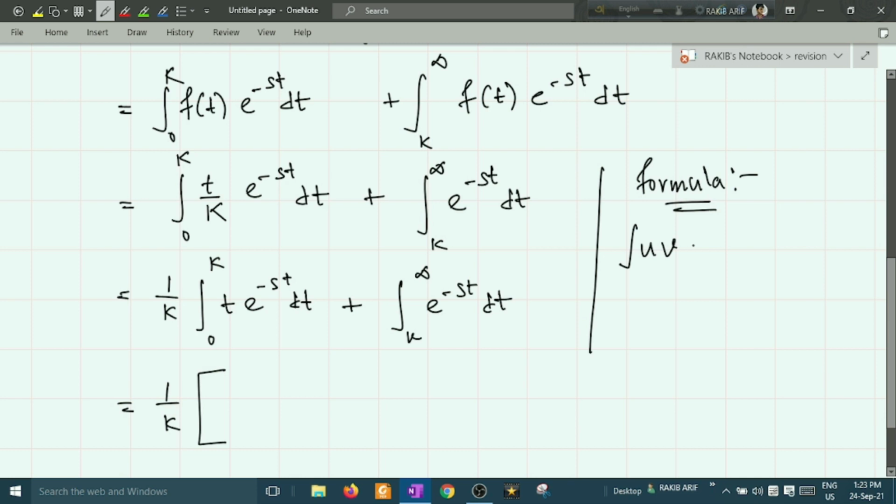If a uv type of integration needs to be solved, then it will be expanded by a series.